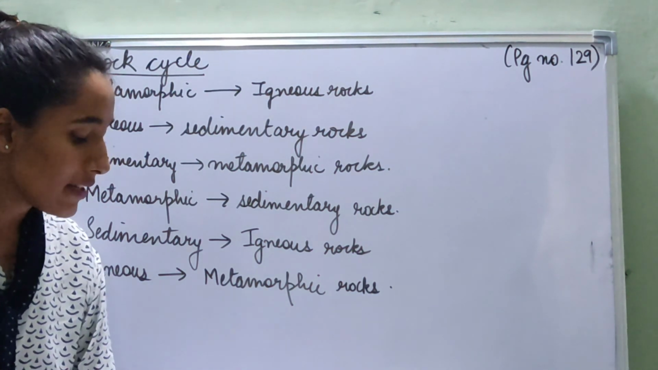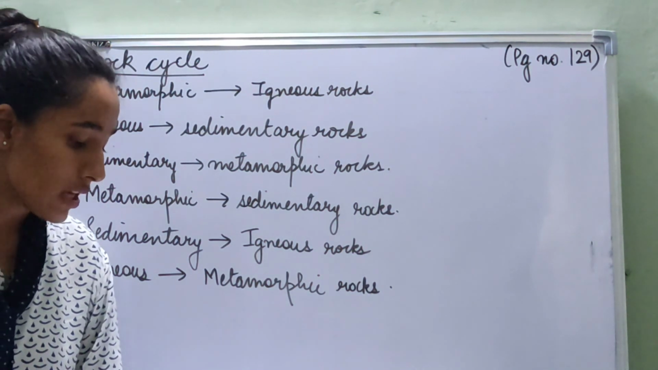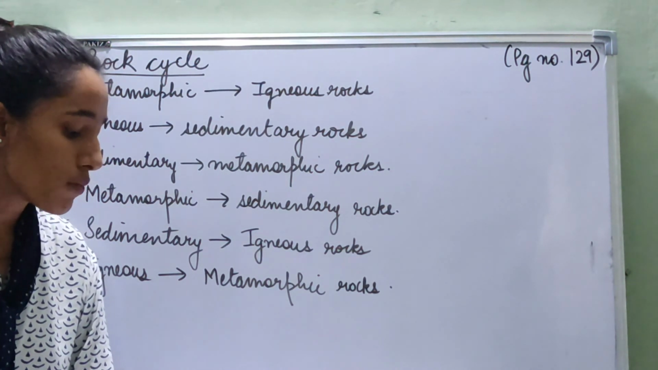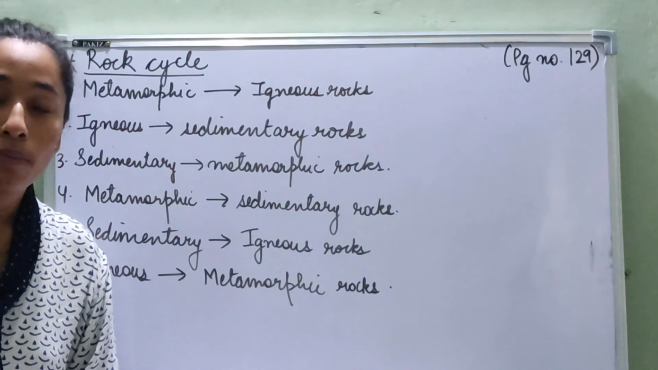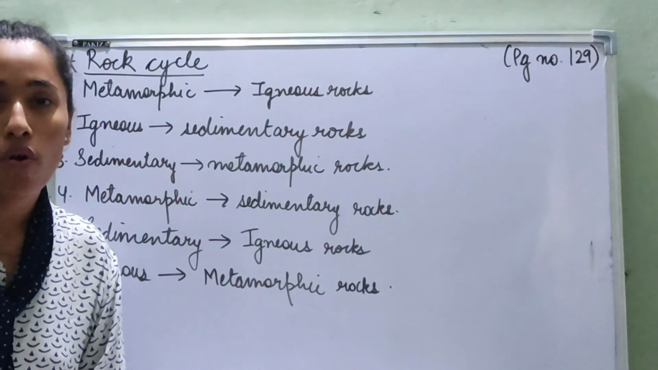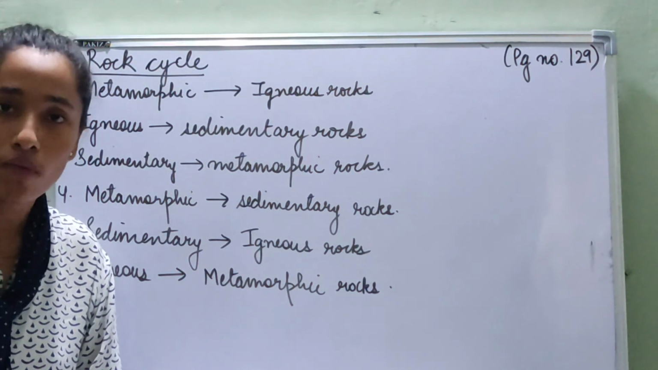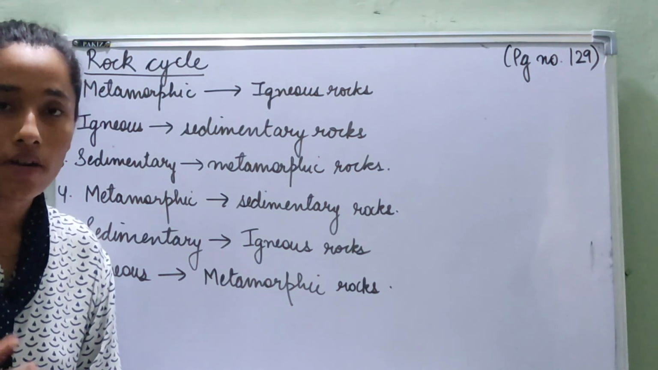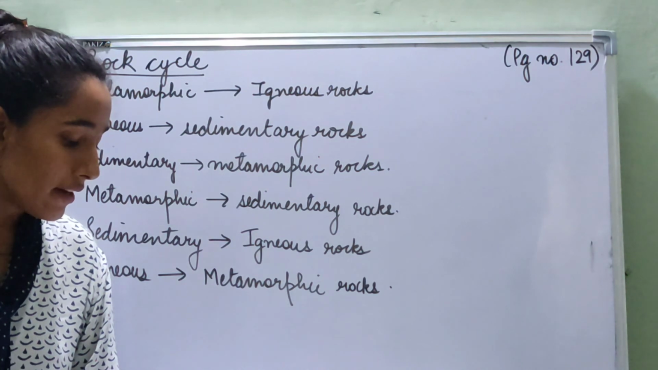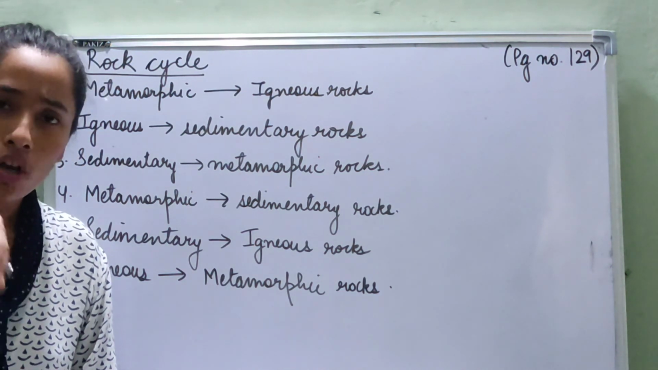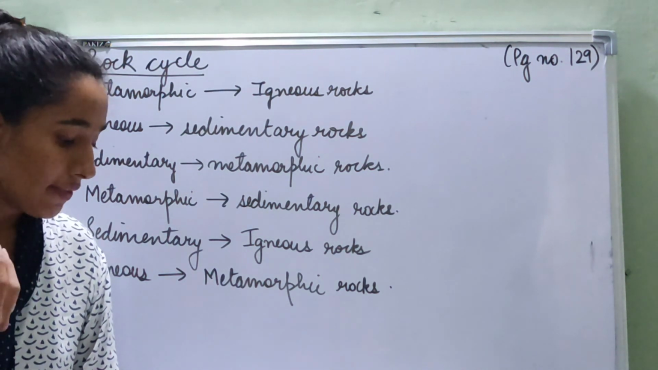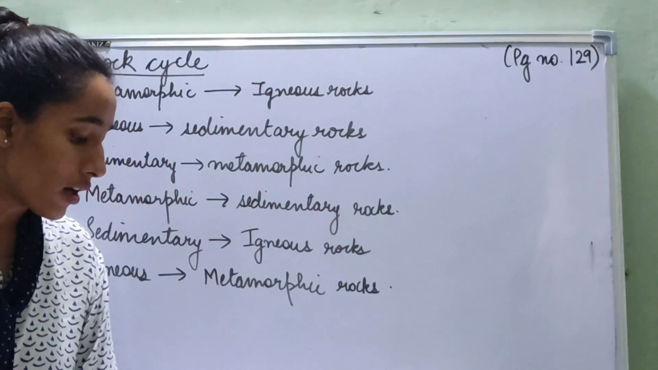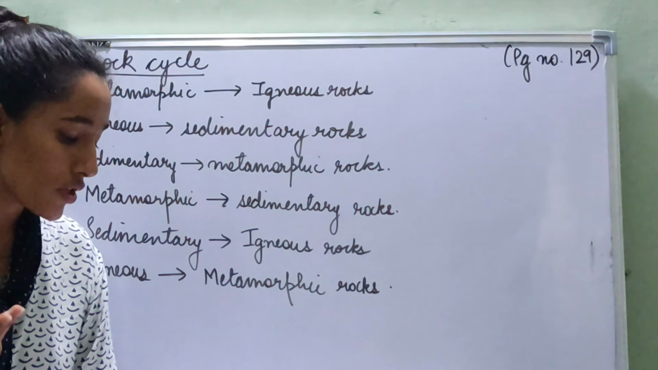Then the second is igneous to sedimentary rocks. Igneous rocks undergo weathering and are broken down into small particles. Due to soil erosion or heavy wind or the force of water pressure, igneous rocks undergo weathering and are broken down into small pieces, small particles, and then these go down into the sea and are compacted to make sedimentary rocks.